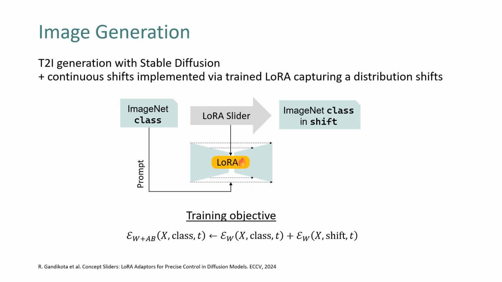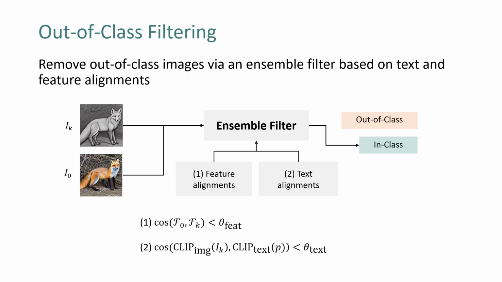The benchmarking images are generated using stable diffusion. To enable fine granular and continuous nuisance shifts, we train ImageNet-specific LoRA adapters that capture distribution shifts that are specified via text. During inference, increasing the weight of the LoRA adapter increases the effect of such a distribution shift. When performing a stronger distribution shift by increasing the weight of the LoRA adapter, the generated image might not correspond to the correct class anymore.